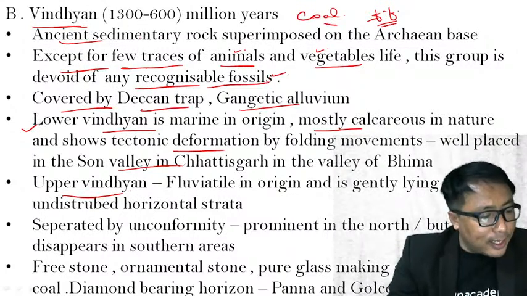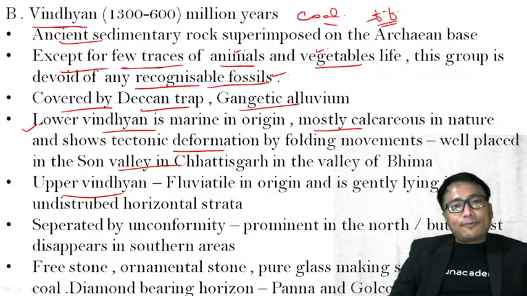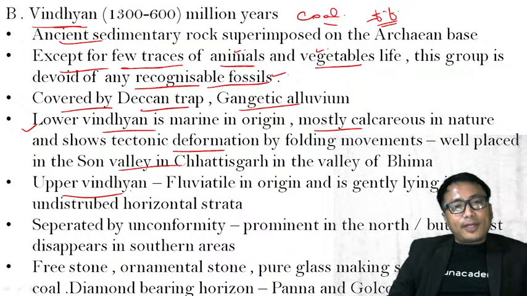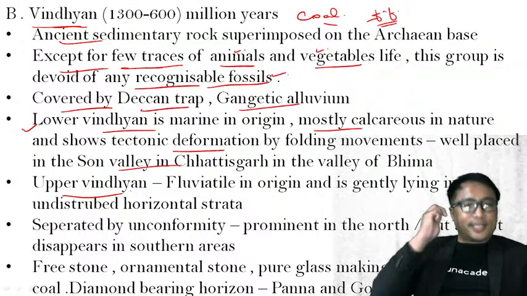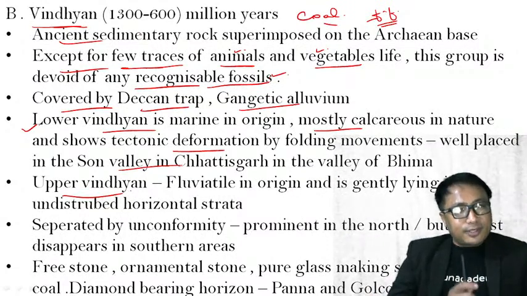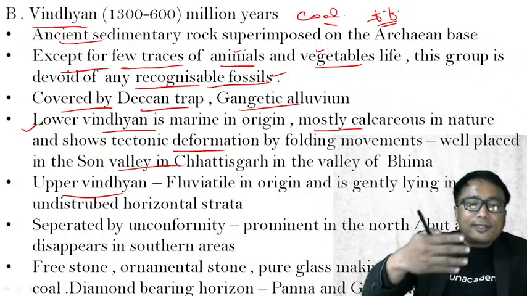As I told you in the last class also, whenever we are talking about human lifetime, even 100 years is too long. There are very fortunate, lucky individuals who live up to 100 years. So it is a very long time. But when it comes to geology, the age of the rock or age of the earth, 1 million years is just like yesterday. So in the Vindhyan also the time period spans from 1300 to 600 million years, which means under this Vindhyan also it can be subdivided into different time periods.